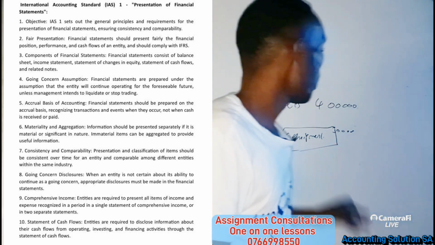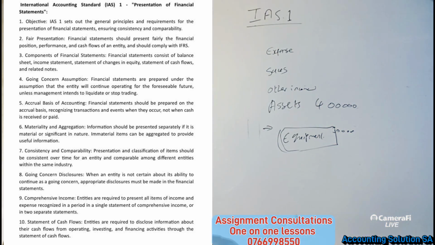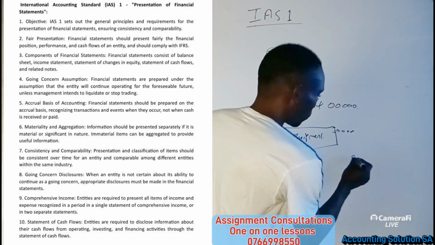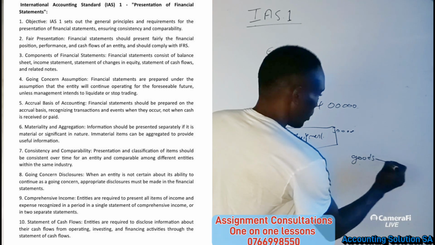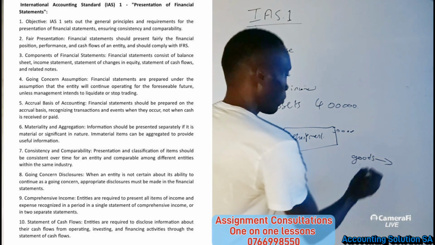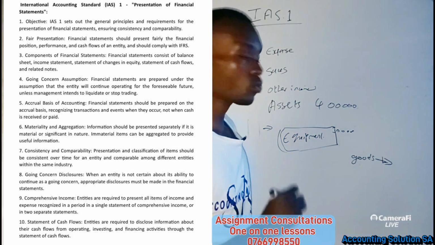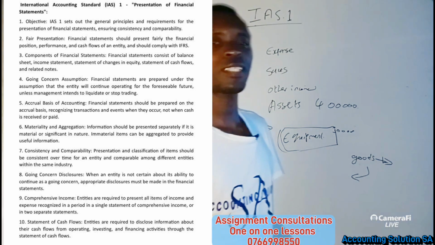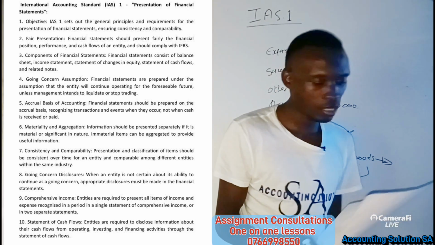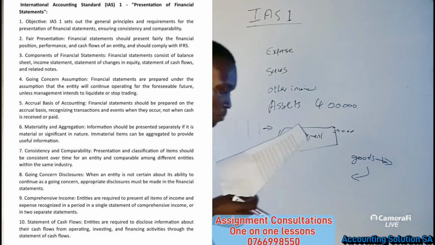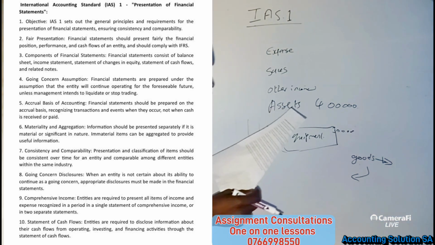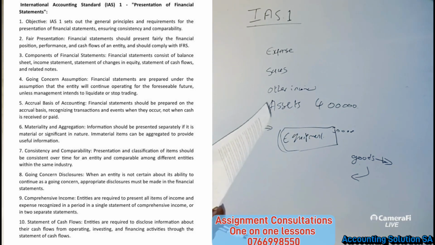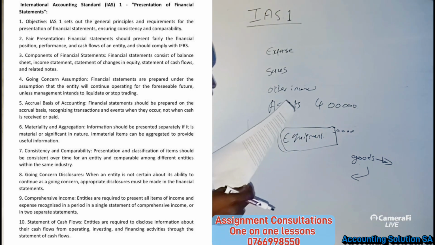We have to do what? We have to record. Like if our customer purchases goods on credit, the goods went out to the customer, but we have not yet received cash because it's credit. That kind of transaction must be recorded in terms of what? Accrual basis. It does not matter whether the cash is received or not, as long as the transaction has occurred.